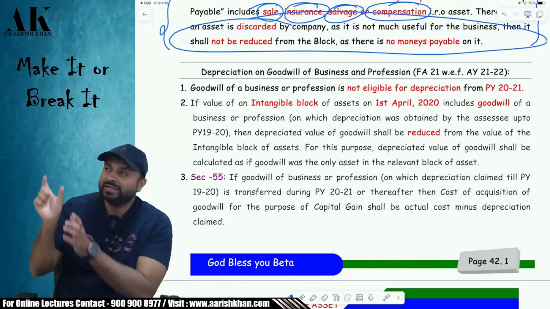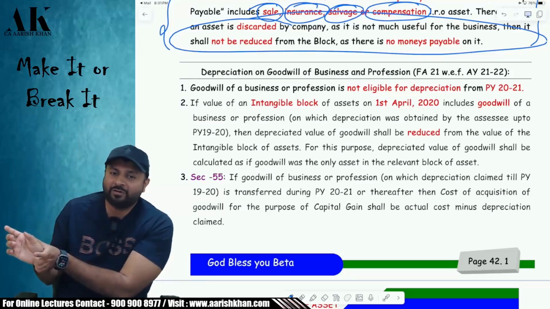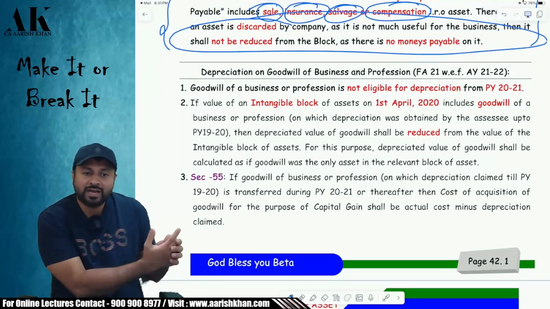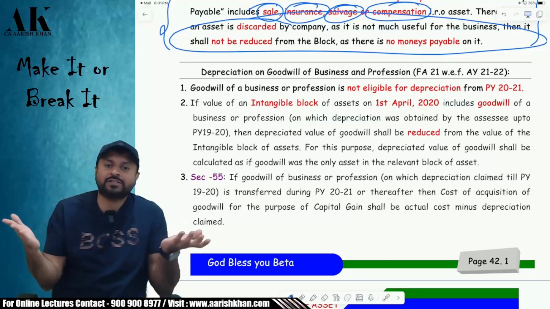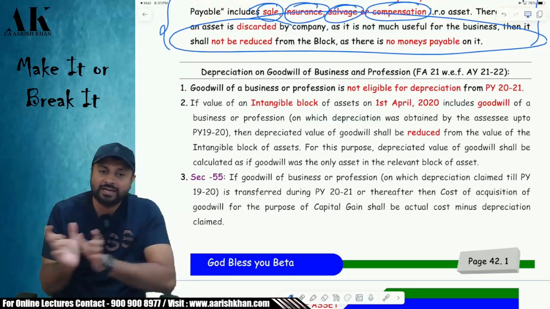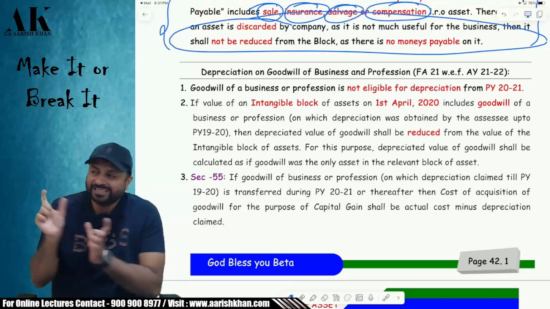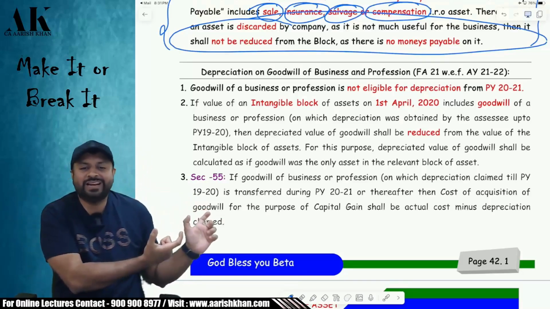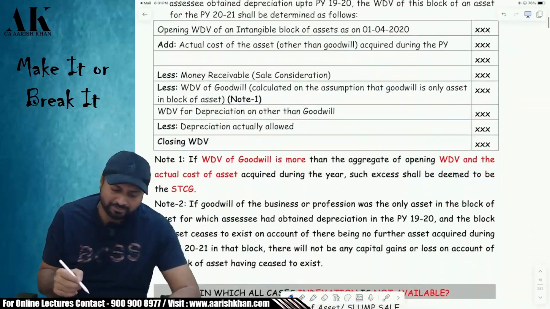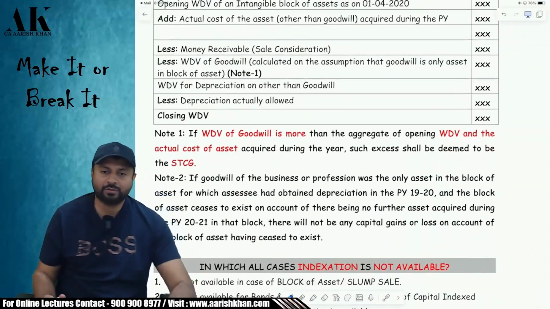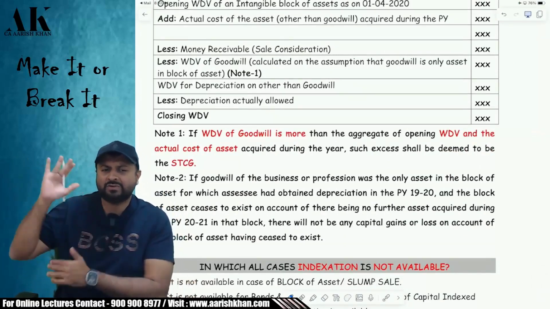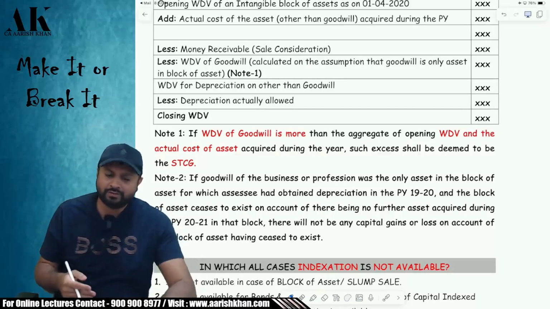Now, be very careful. Suppose the consolidated WDV comes to 10 lakh on 1/4/2020. And if the WDV of the goodwill comes to 15 lakhs. How is it possible? I have given you examples in class if you remember. Go and check the examples. The consolidated value is 10 lakh, but the value of goodwill alone is 15 lakhs. Goodwill and patent is 10 lakh and only goodwill is 15 lakh. Now when I reduce 10 lakh minus 15 lakhs, that 5 lakh will be considered as a short-term capital gain in the year 2020-21. But I personally don't think it is relevant now in 2023-24, because this transaction was important in 2020-21.